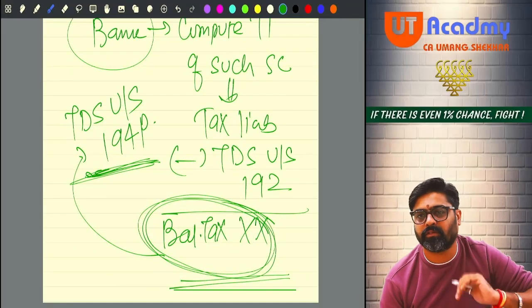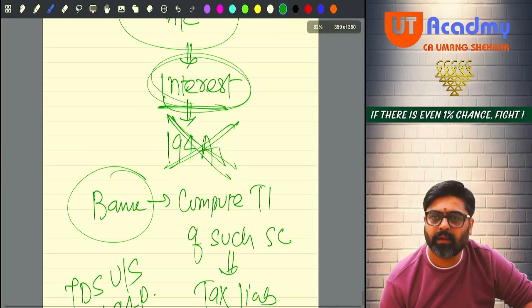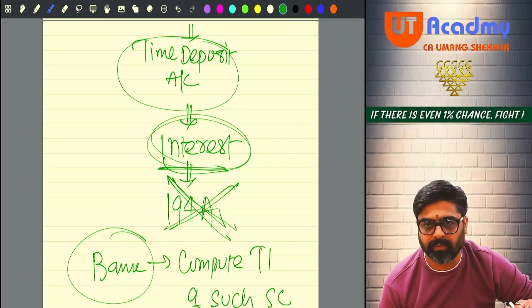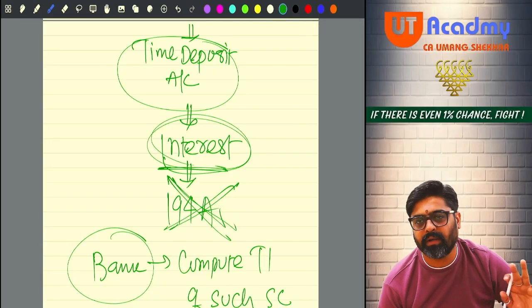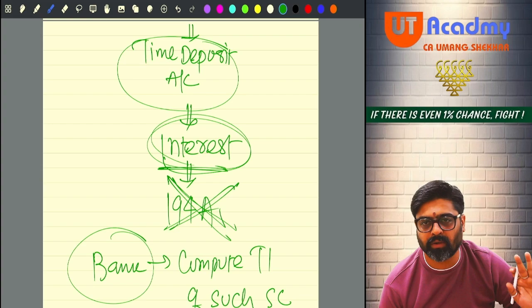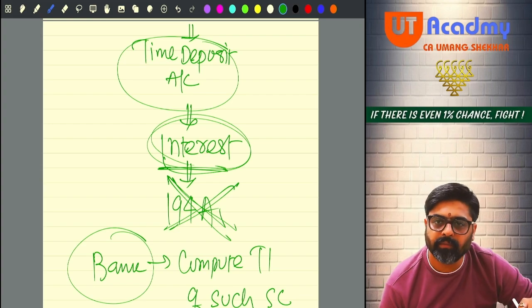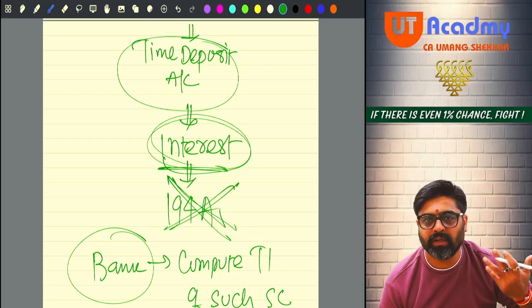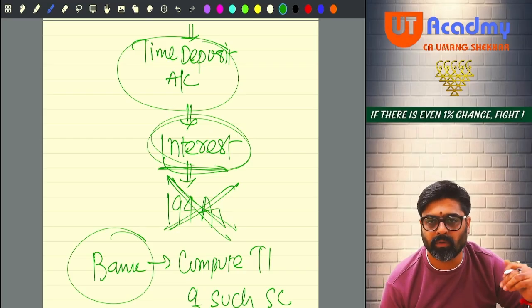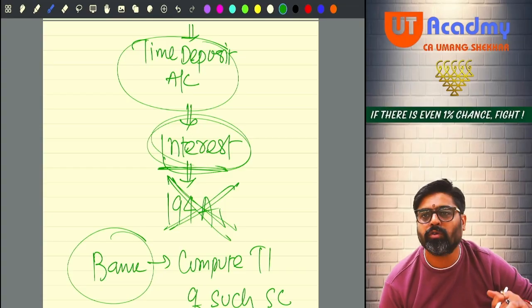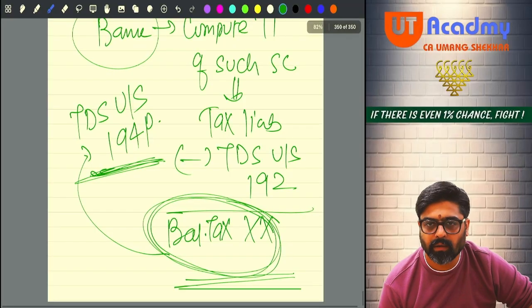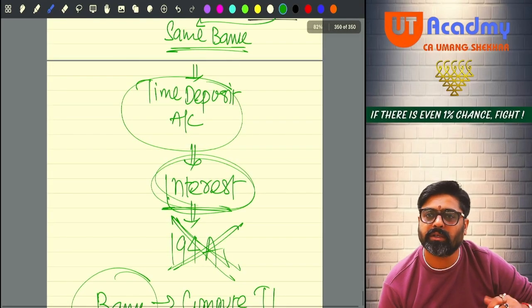Now this much tax will be deducted by the bank out of the interest income on this time deposit account and will be given to the government. Now tell me, whatever tax this poor fellow was supposed to pay to the government, the entire tax he has paid. On the pension income, whatever tax was there, who has deducted? The employer has deducted and paid to the government. And on the balance income, whatever tax was there, which was supposed to be paid by him, that got deducted by the bank, who is paying what? Interest on time deposit account.